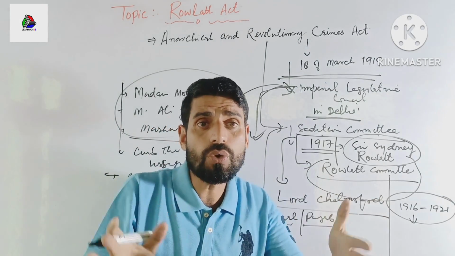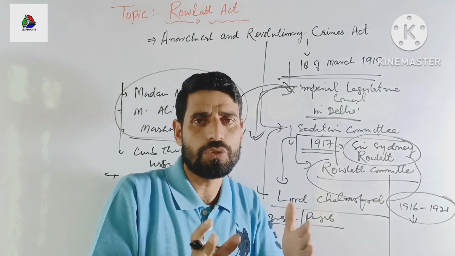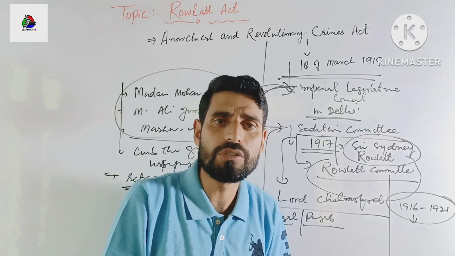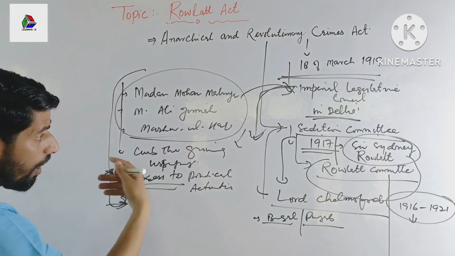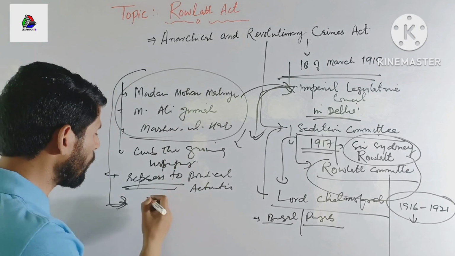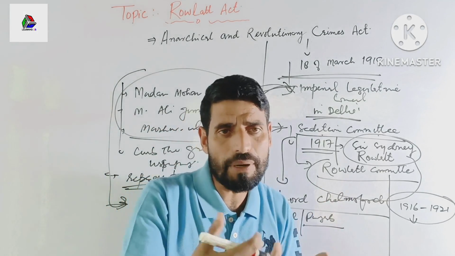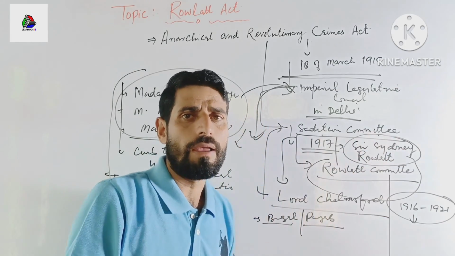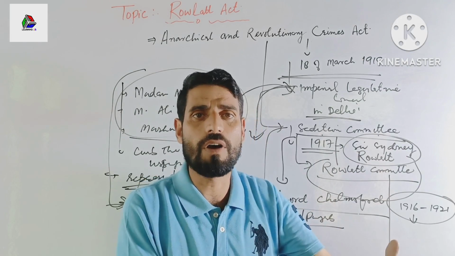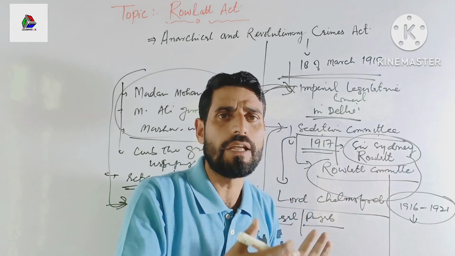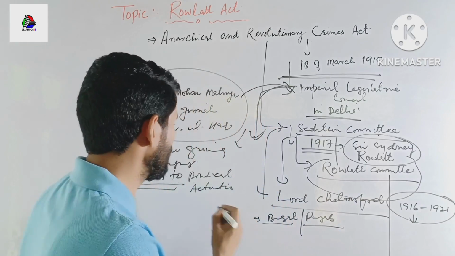It authorized the British government to imprison, or detain, any person for 2 years without any trial. One unfortunate feature of this act was that the government could imprison any person without any trial; there was no need of a trial for 2 years.